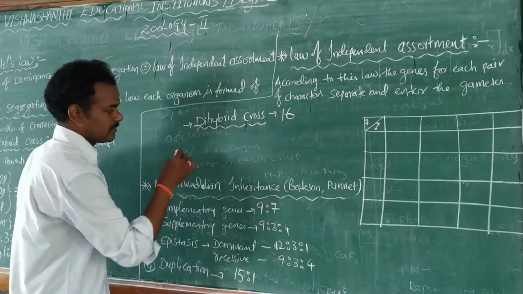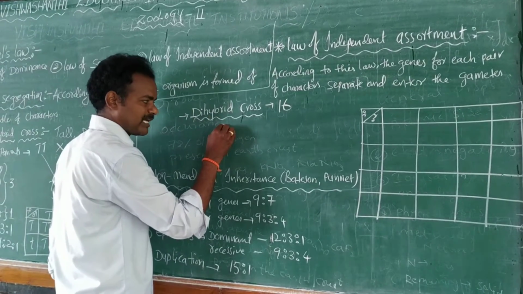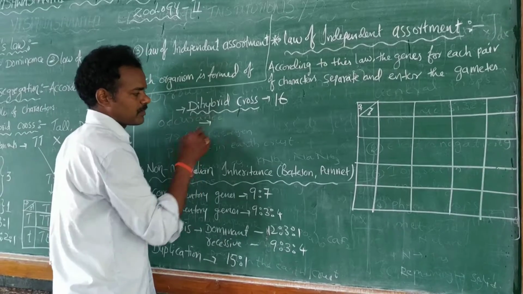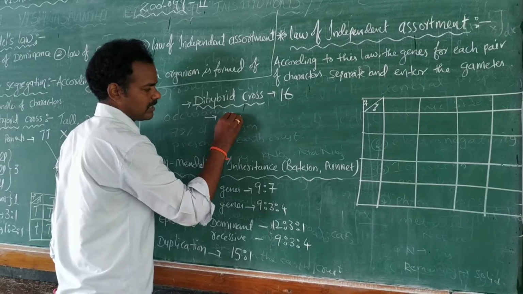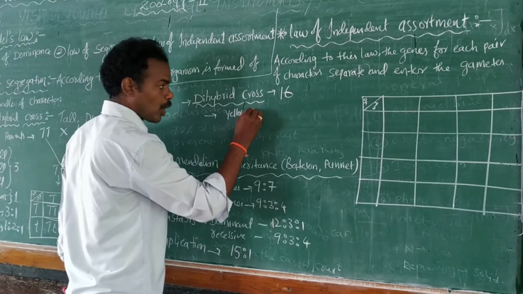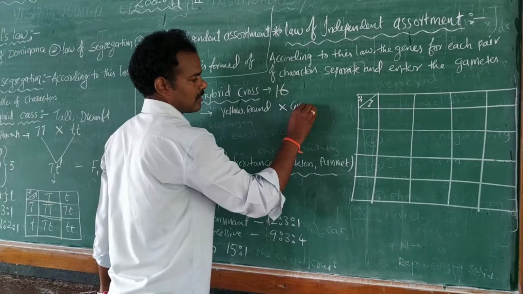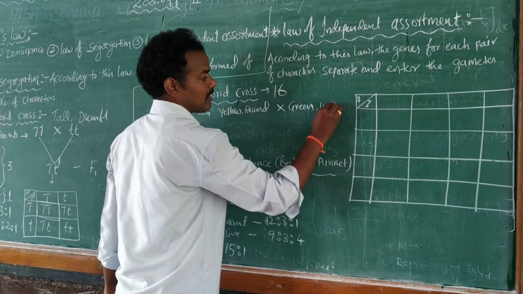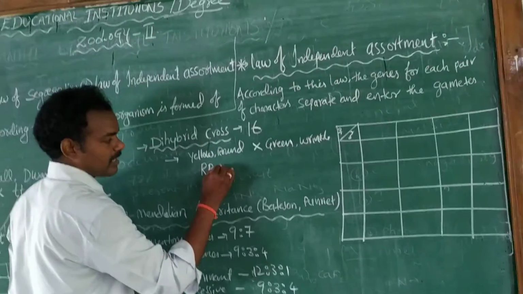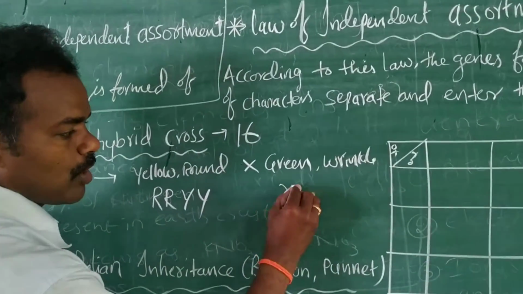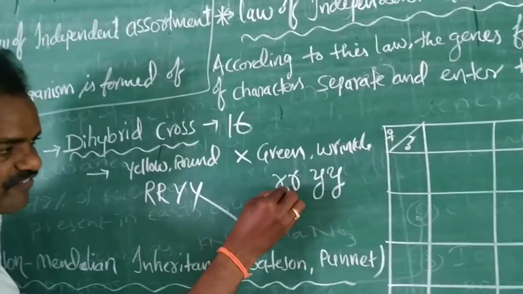Here we are taking two characters: one is round and wrinkled, and the other is yellow and green color. Yellow and round seeds are crossed with green and wrinkled seeds. They are given as capital R capital R, capital Y capital Y, and small r small r, small y small y. These are the parents.